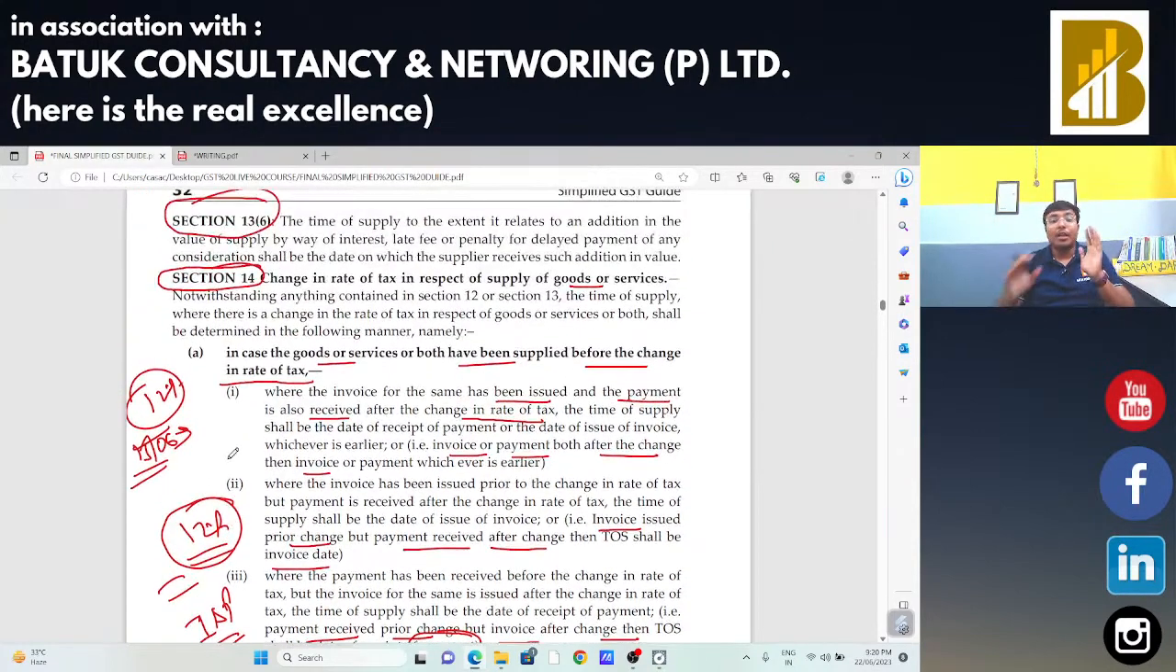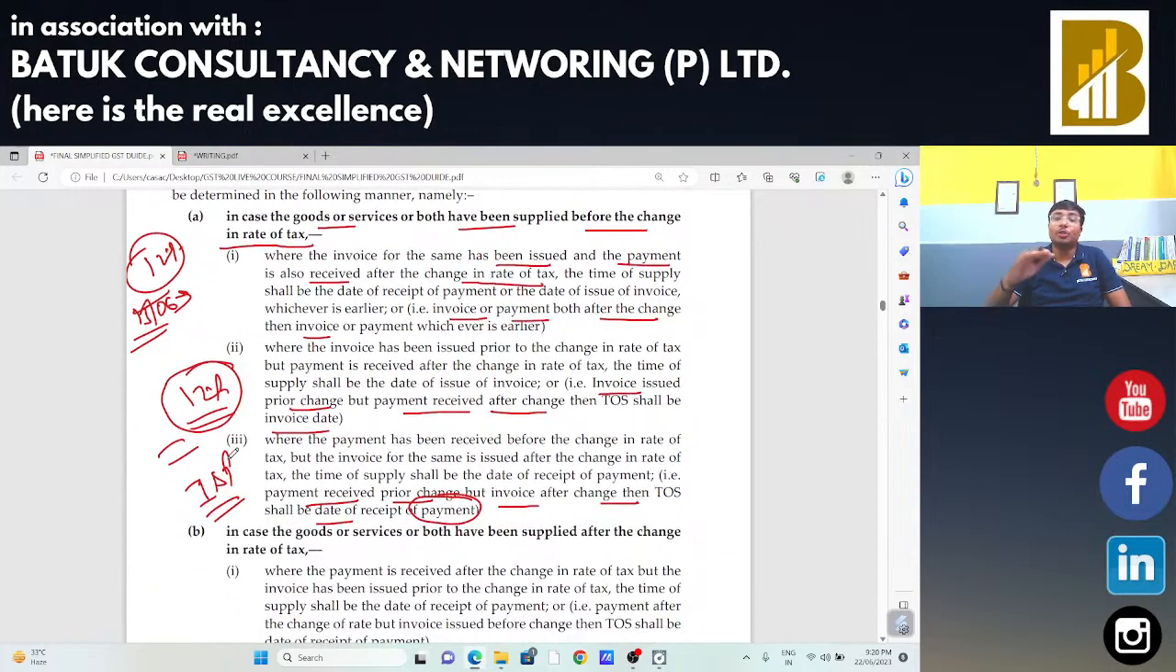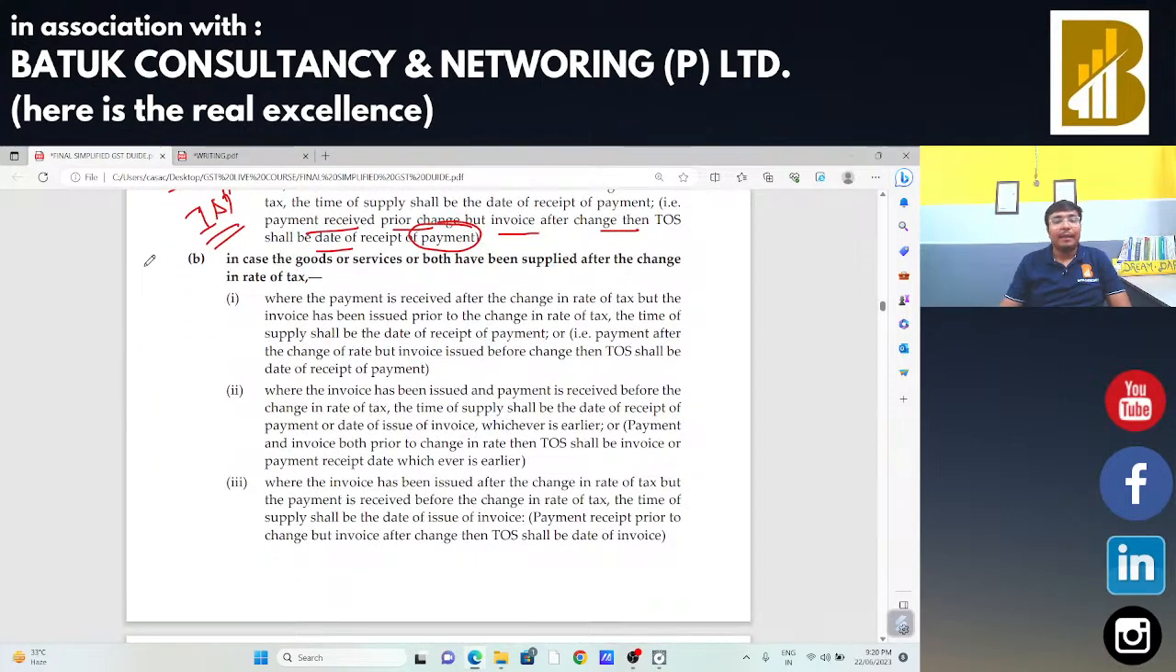In our first situation, goods have already been supplied before the change in rate of taxes, and after the change in rate of taxes, you are going to issue the invoice and receive the payment. In that case, invoice or payment, whichever is earlier, will be treated as time of supply. In case the invoice is issued first and payment is later, your date of invoice will be treated as your time of supply. If you issue the invoice later, receiving payment prior, your payment receipt date will be treated as your time of supply, and GST will be charged accordingly. Now, next situation.